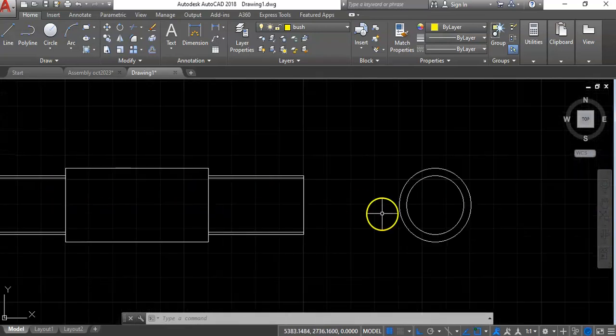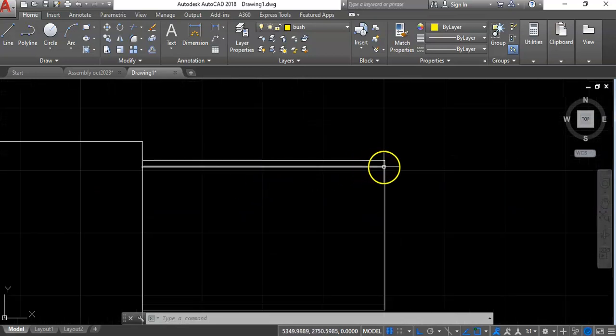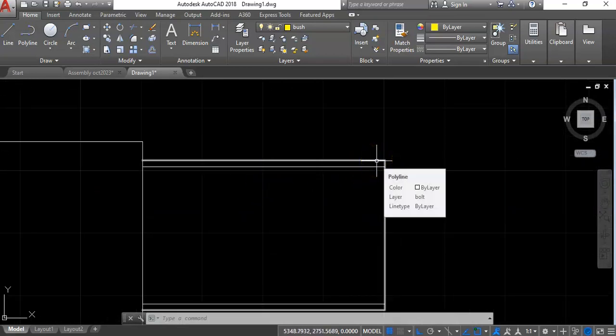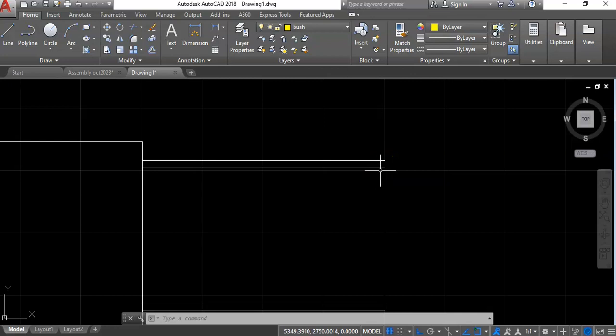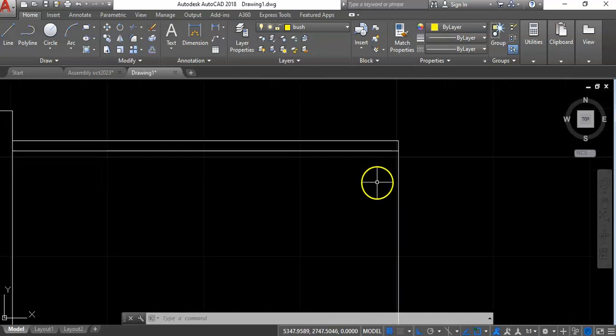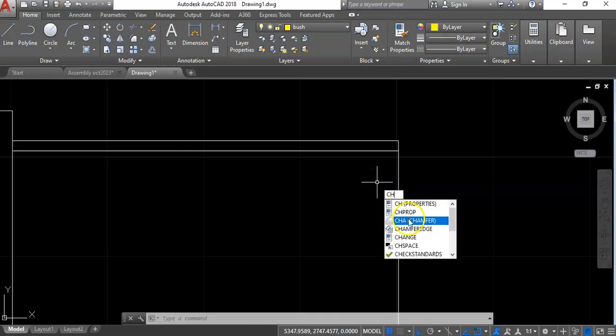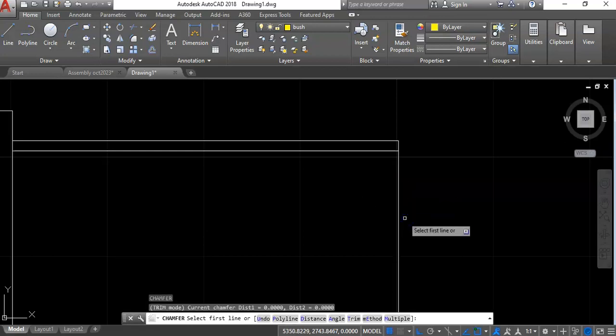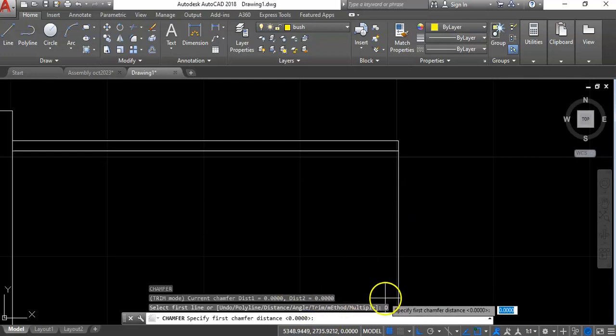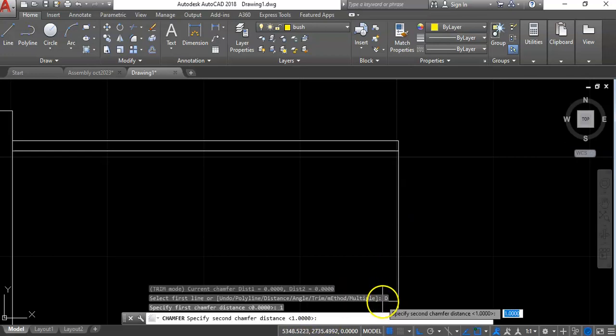I'm thinking of having this bolt chamfered at, say, 1. Let's try chamfer. We need to do distance, then say 1, then the second one also 1.